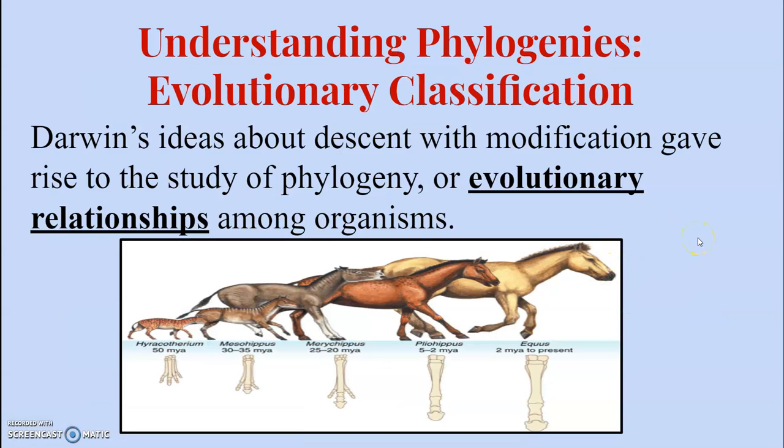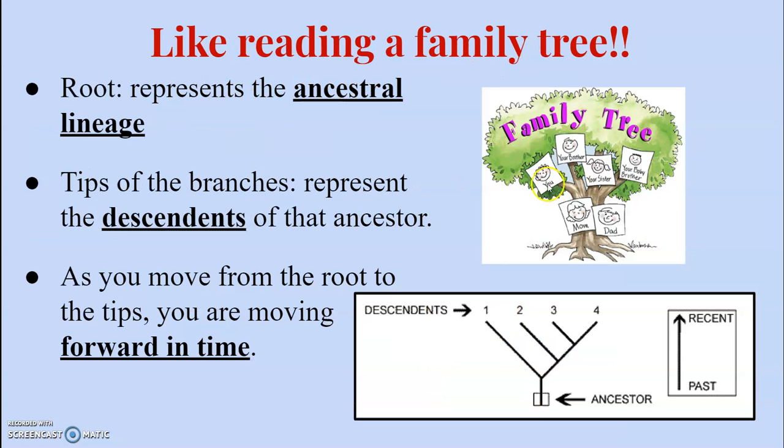Next, we're going to talk about phylogenies, which is how we classify these organisms. Darwin's ideas about descent with modification gave rise to the study of phylogeny, or evolutionary relationships among organisms. These are phylogenetic trees or cladograms. We're going to read these in this unit. You need to know how to read these. The way that you read them is like reading a family tree.